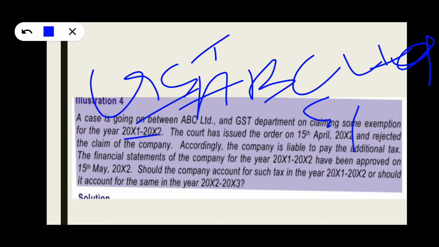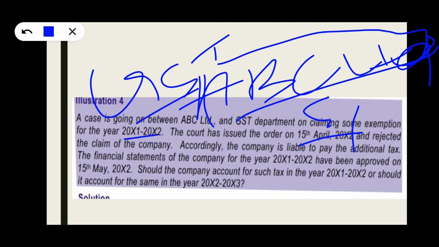And suddenly the court order came on 15th April 2012 that ABC Limited should not claim any exemption, and the GST department won. In ABC Limited's financial statements, should it be an adjusting event or a non-adjusting event? Yes, it is an adjusting event, because ABC Limited has information that a case is going to occur.